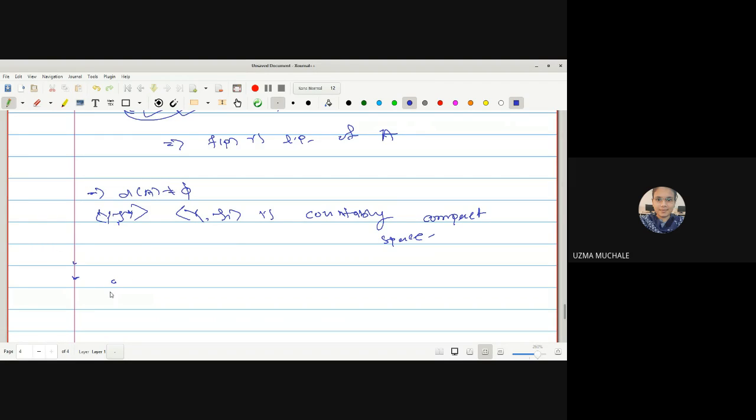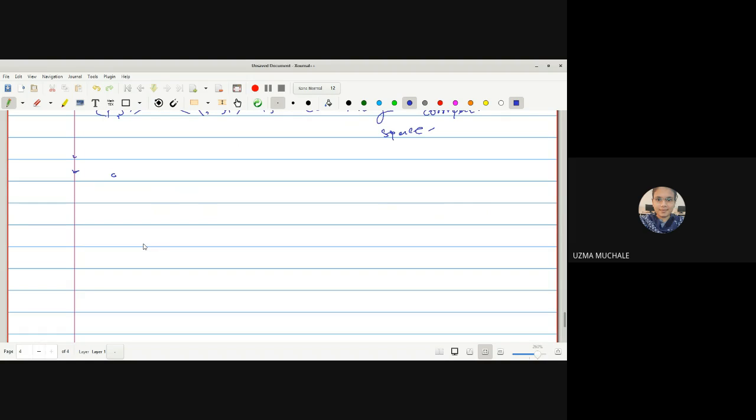Yes, if you have a doubt, you can ask. Otherwise, we'll go for the next definition, that is continuity. Any doubt? If not, let us go for the next definition, that is continuous function.